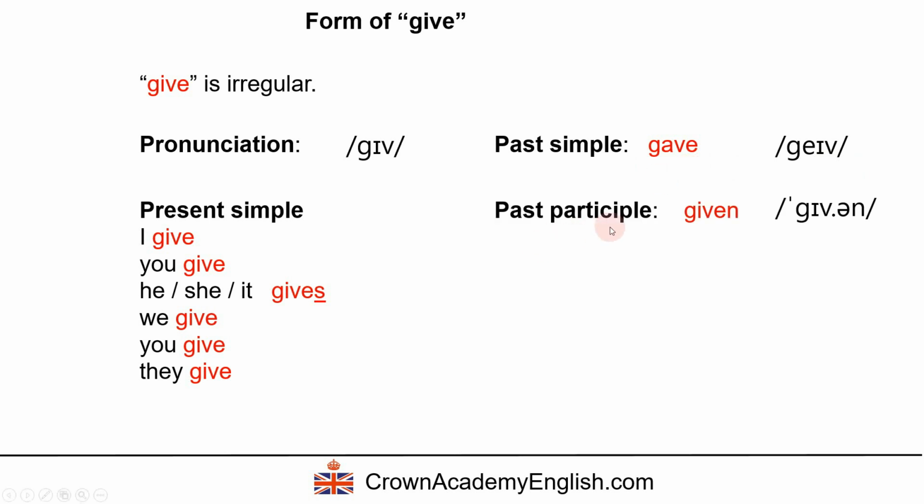And the past participle is also irregular. And the past participle is given. Given. For example, we use the present perfect, and we can say, I have given some money to someone. Okay?